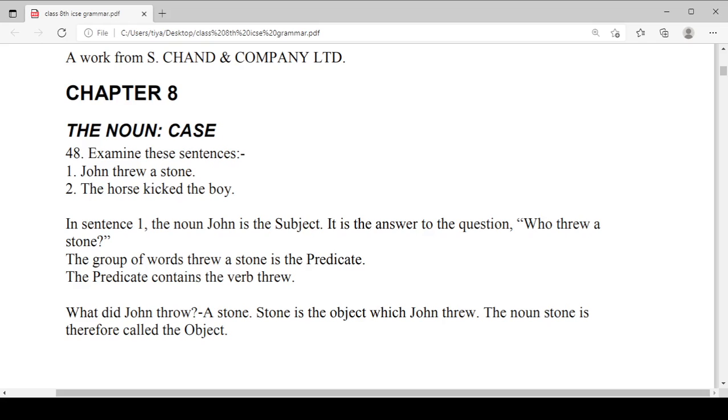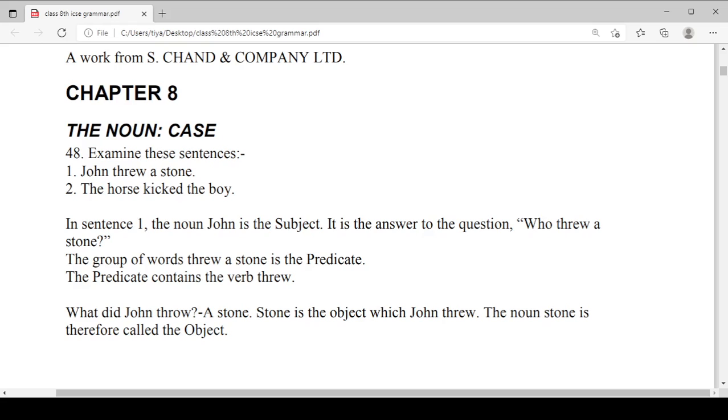So what is the proper noun? The proper noun refers to a particular place, particular thing, or particular person. The common noun refers to a common man, common place, or common thing. It means this kind of place, person, or thing can be more than one.